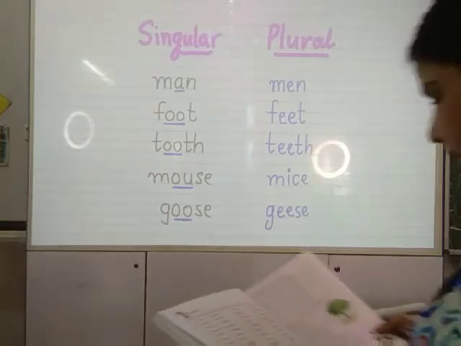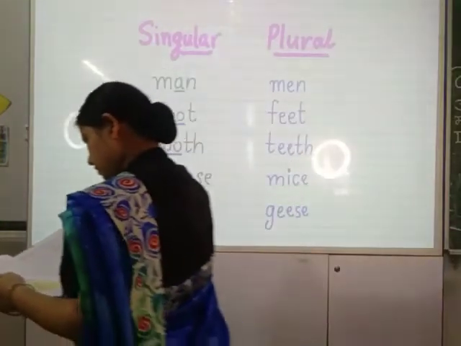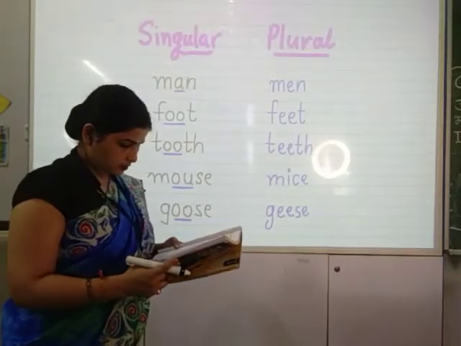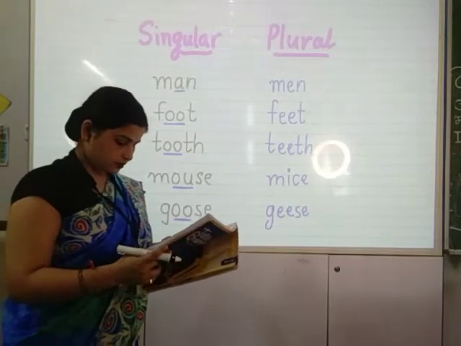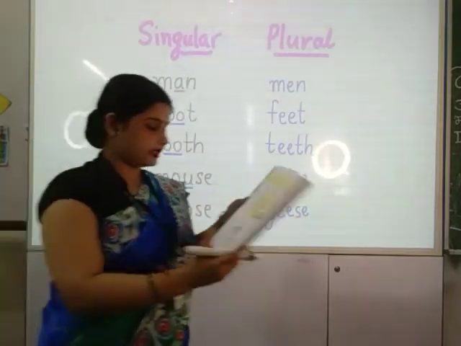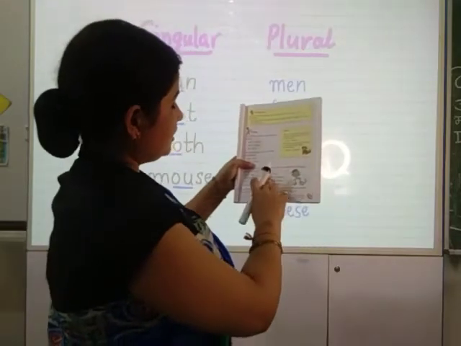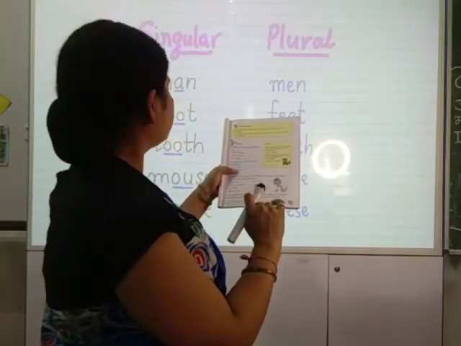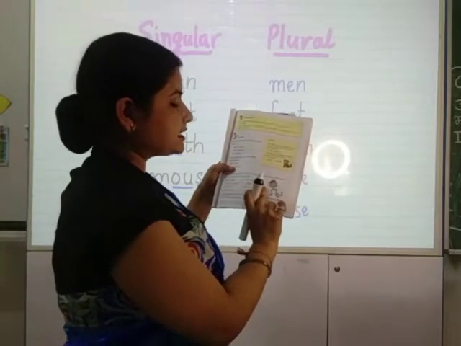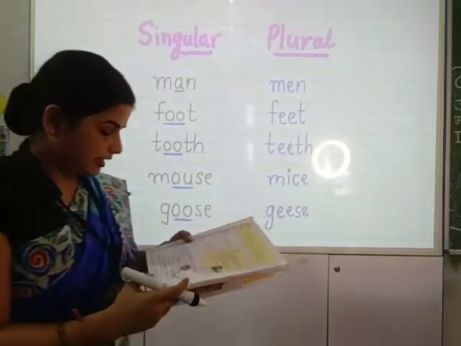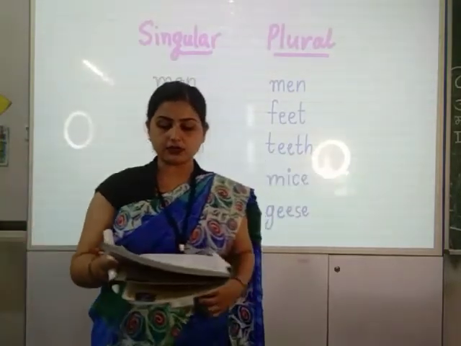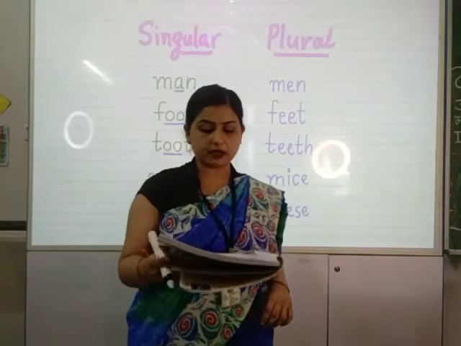Okay? Now the next rule is C, and two examples I have not written: ox, oxen, child, children. And at last it is written, some singular nouns do not change their form when they become plural.